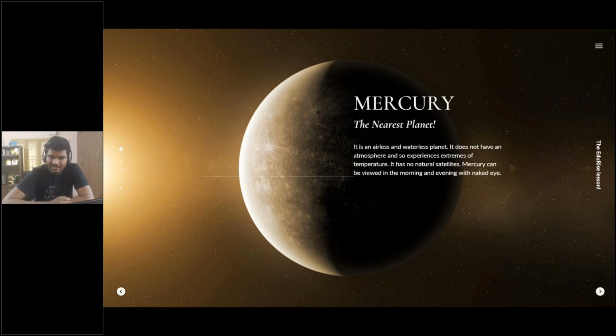Mercury can be viewed in the morning and evening with the naked eye. So in case you are someone who's interested in looking at the sky, you could view this planet.